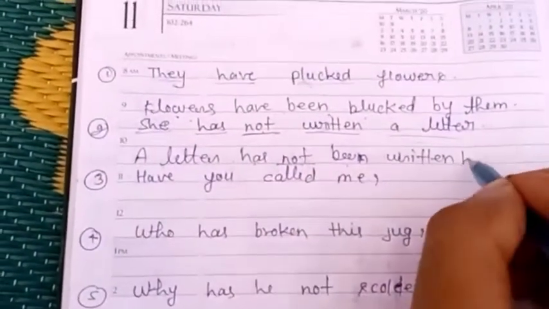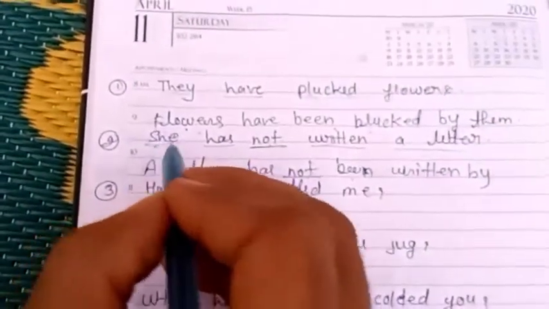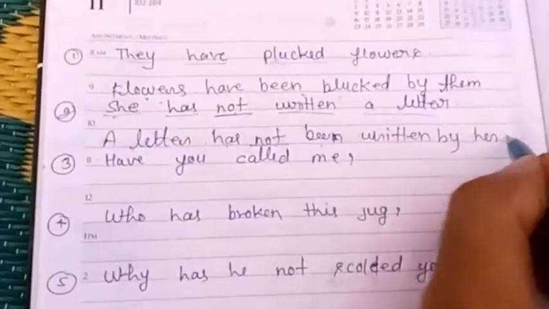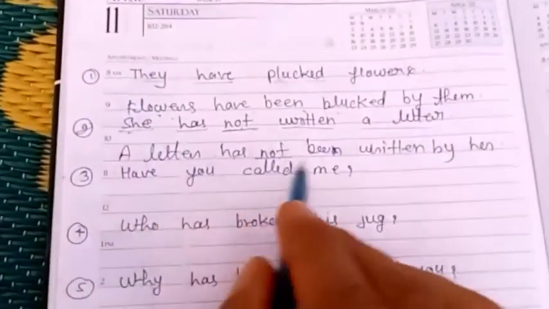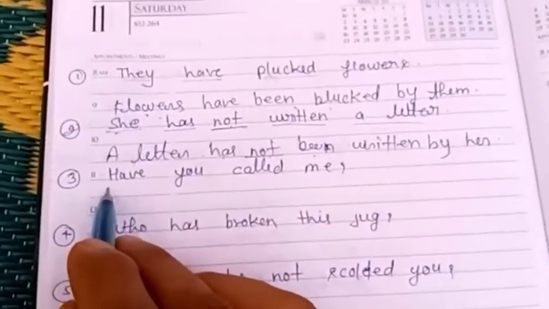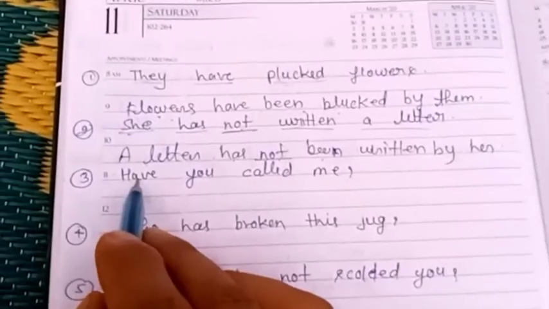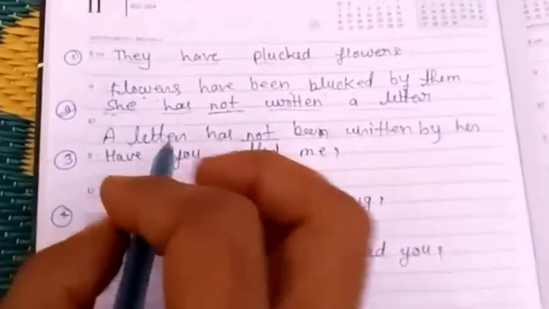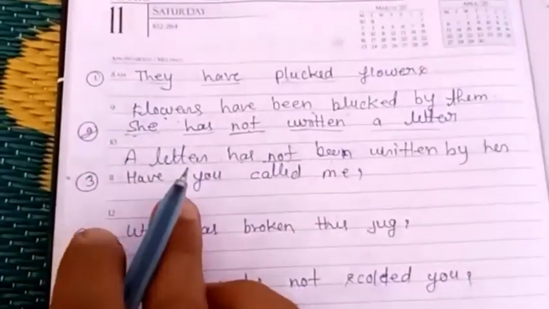Written by. She is subject, then object of she is her, so written by her and full stop. A letter has not been written by her. Now my third sentence is an interrogative sentence. So my dear friends, an interrogative sentence starts with a helping verb.